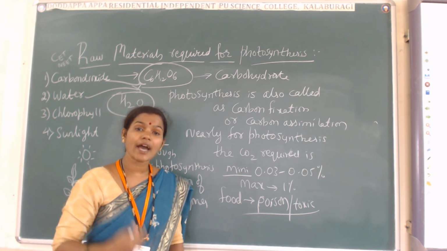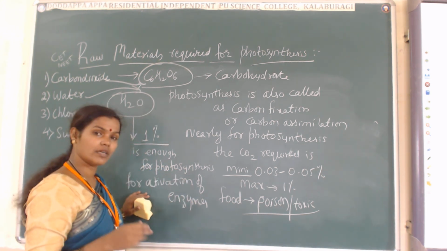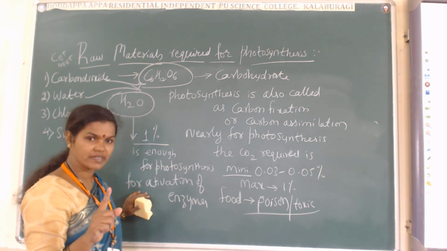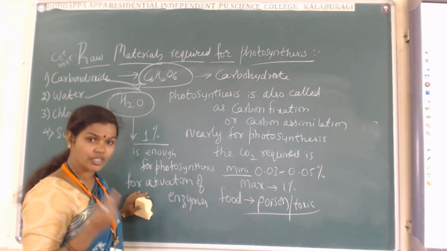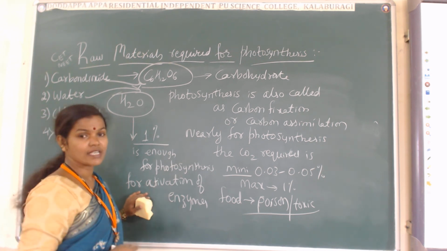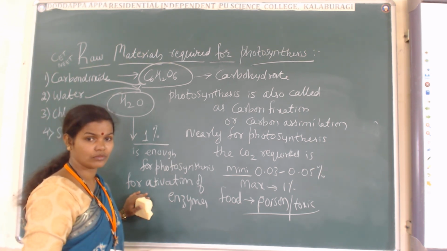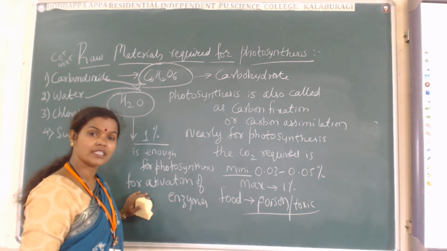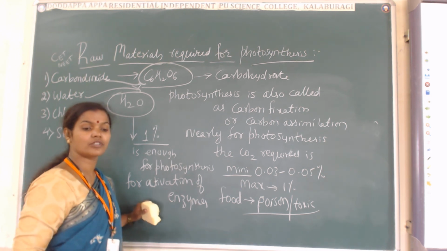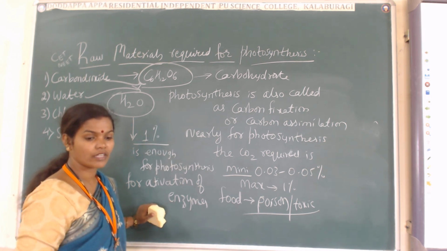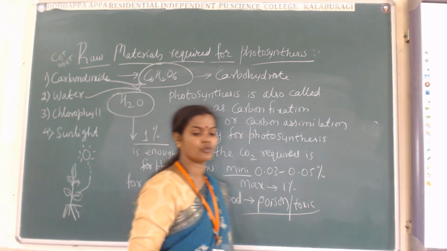Likewise, the plant body also requires water, but only 1%. Why that 1%? Because enzyme activation should be there. For photosynthesis to happen, for food to be produced, enzymes are compulsory. So for the activation of the enzymes, 1% of water is enough for the process of photosynthesis.